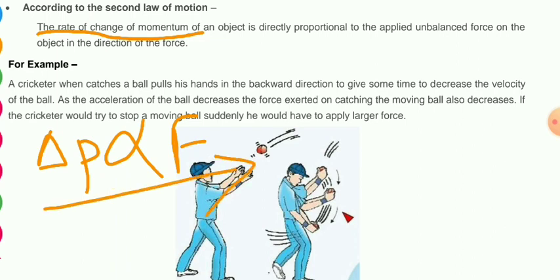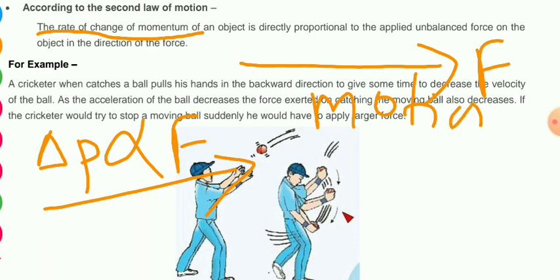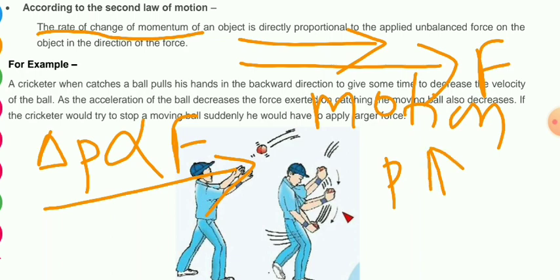The change will be in the direction of force, meaning if the unbalanced force is along the direction of motion, then the momentum will increase.